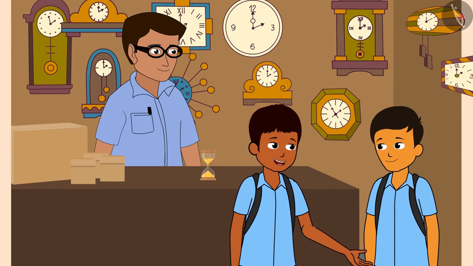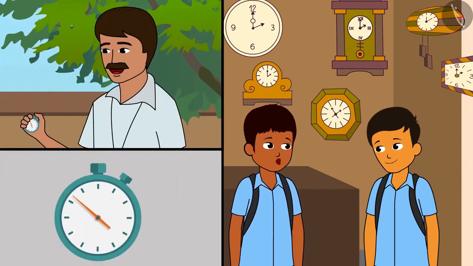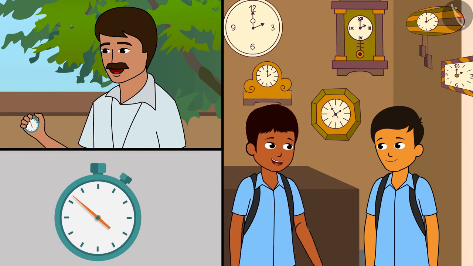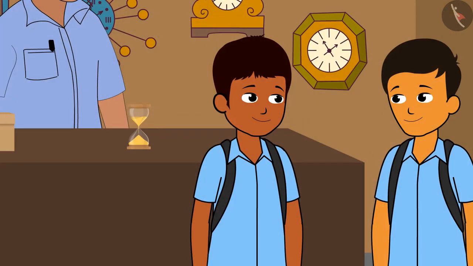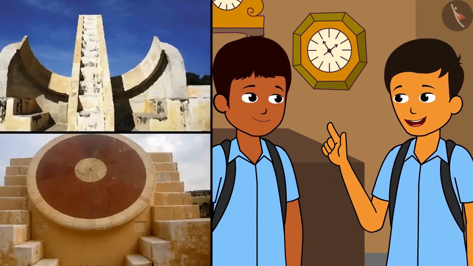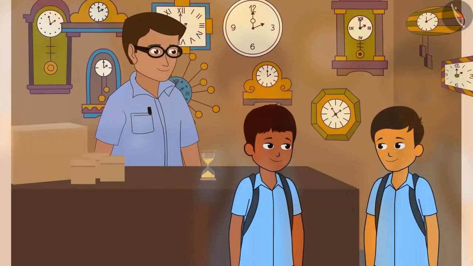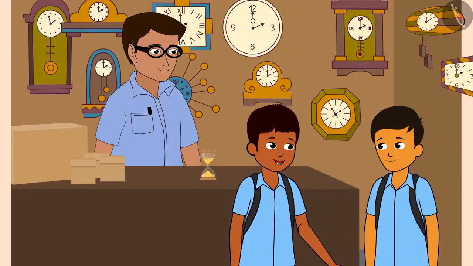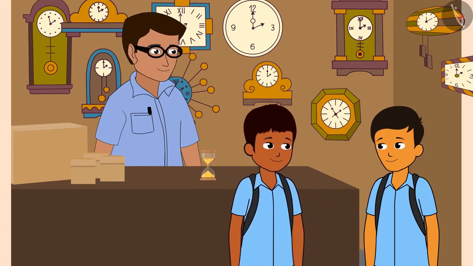Nowadays, there are so many different types of watches. Like our coach had the stopwatch, with the help of which he was noting the time we took in finishing the race. Remember, we had read that the king of Jaipur had made the sun clock in Jantar Mantar? It will be interesting to find out how the watches tell us the correct time.